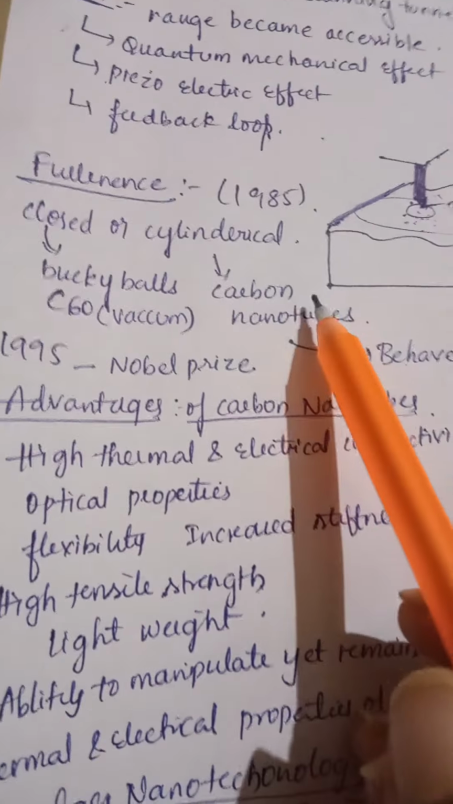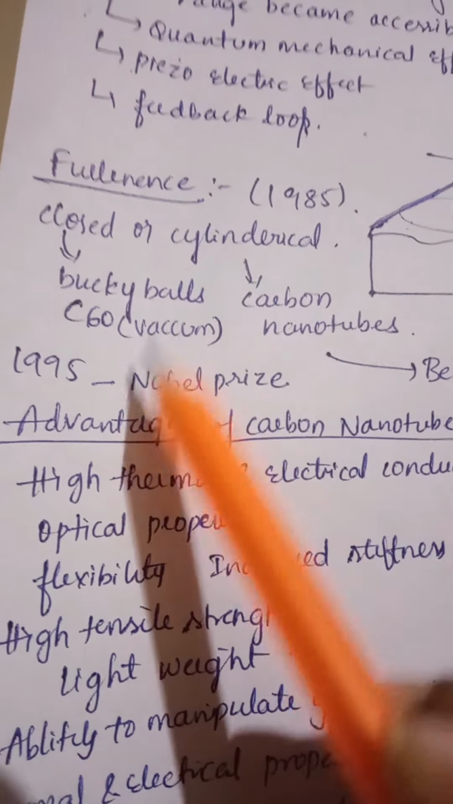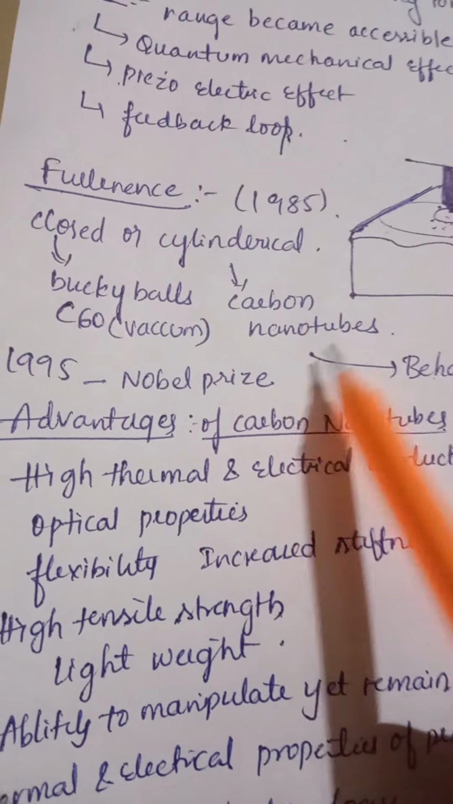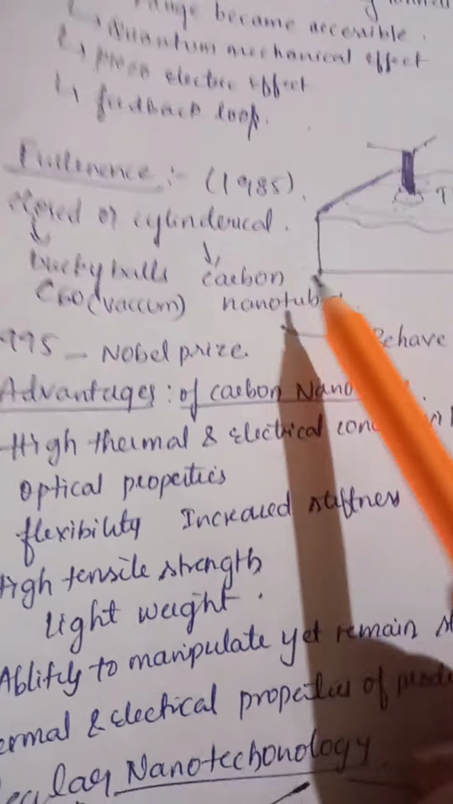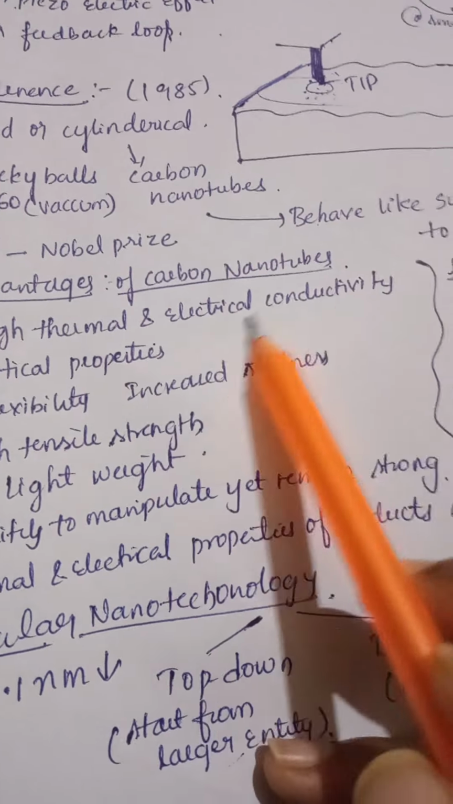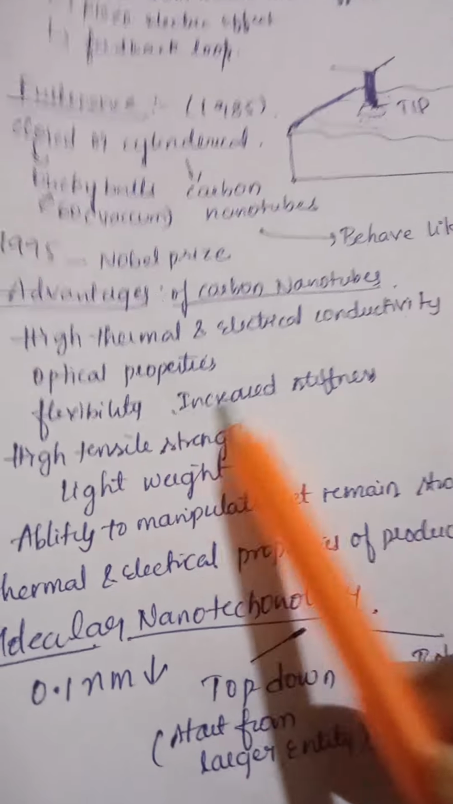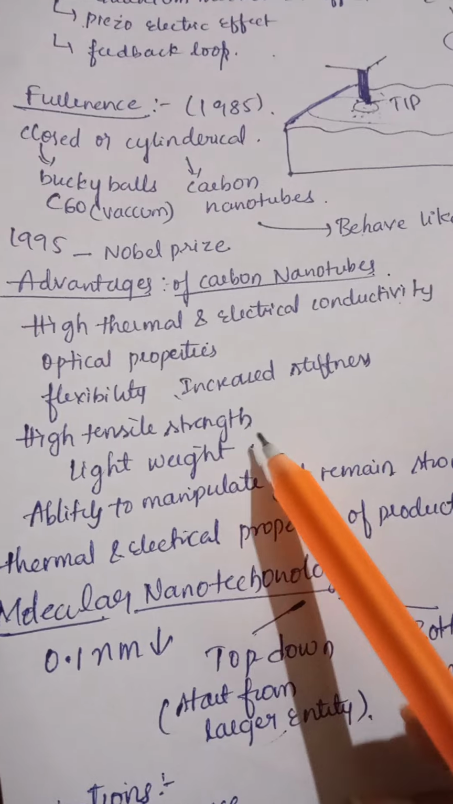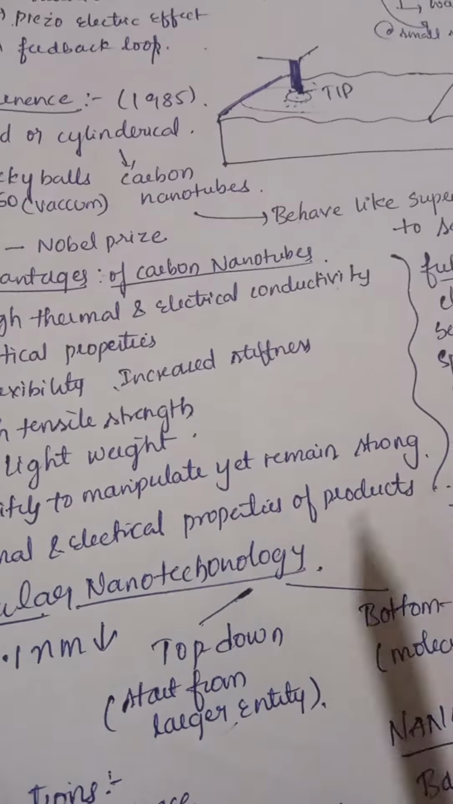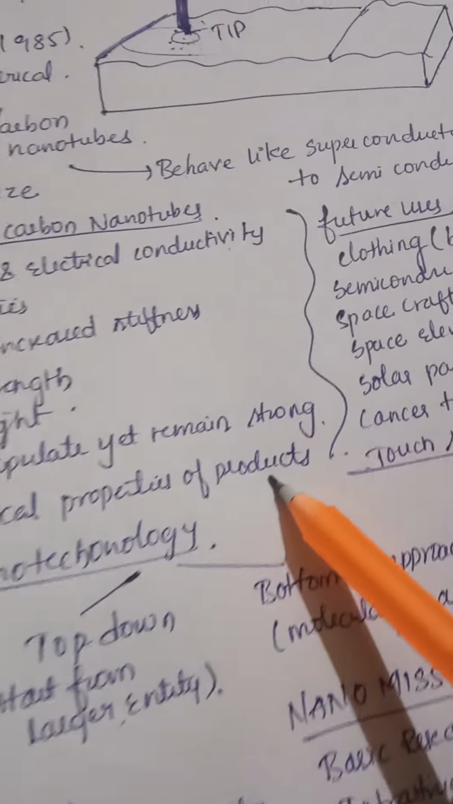And coming to this, after the invention of fullerenes in 1985, they got the Nobel Prize in 1995 for this invention. Coming to the advantages of carbon nanotubes, they have high thermal and electrical conductivity, optical properties, flexibility, increased stiffness, high tensile strength, lightweight, and ability to manipulate. They can be manipulated easily, but their strength remains, and they retain thermal and electrical properties.